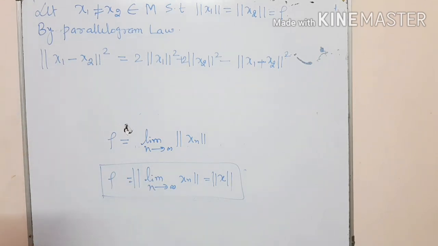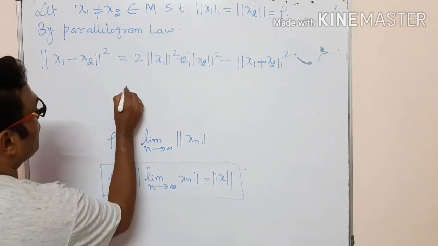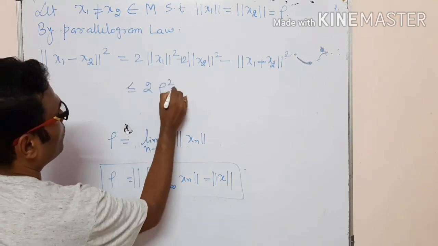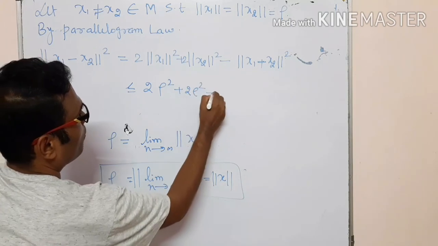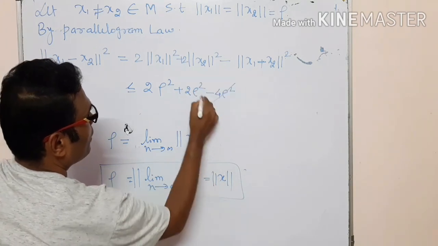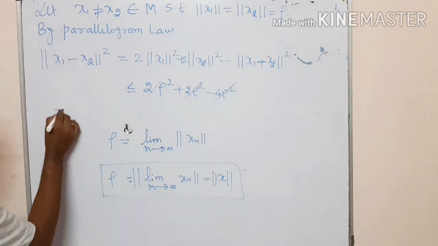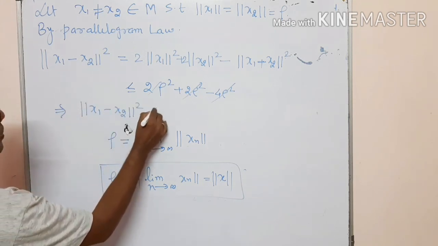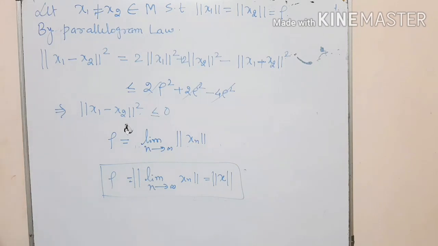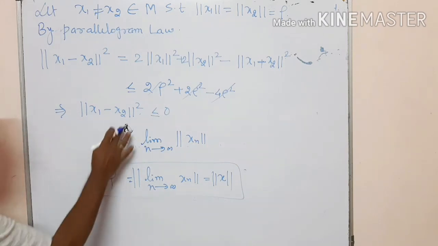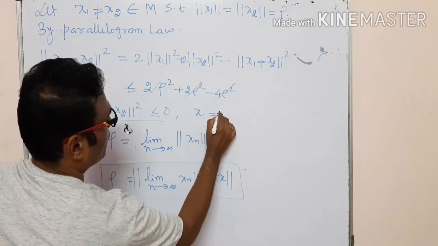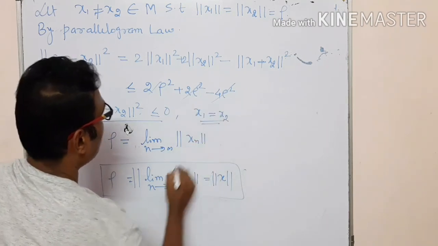Now using equation number 1 again, this is less than or equal to 2 rho square minus 4 rho square. It will be cancelled. It implies that the norm of x1 minus x2 whole square is less than or equal to 0. But the norm is always greater than or equal to 0. So it implies that x1 is equal to x2.